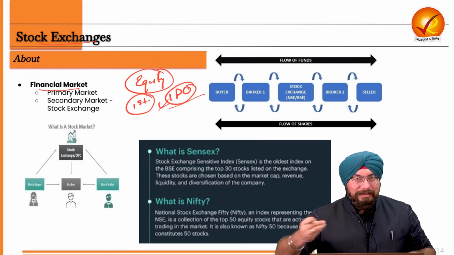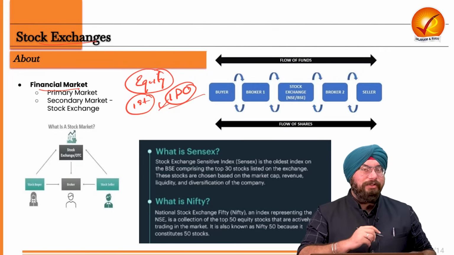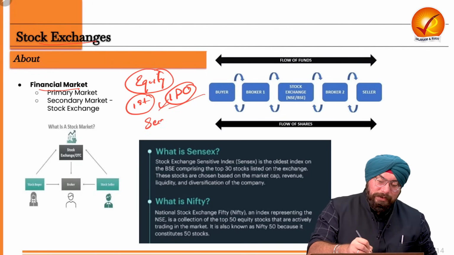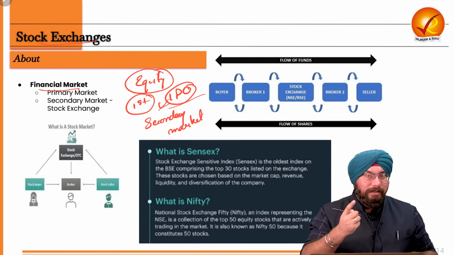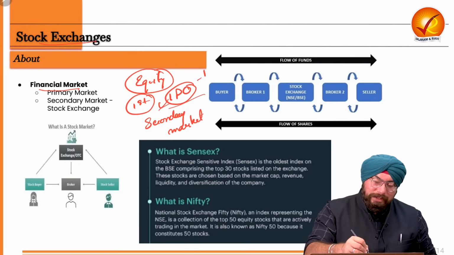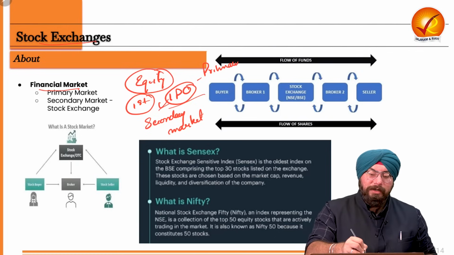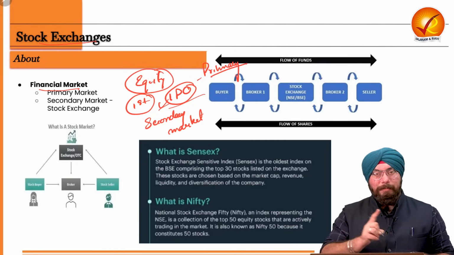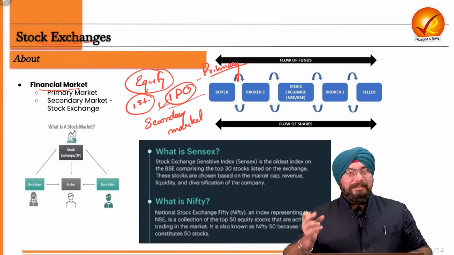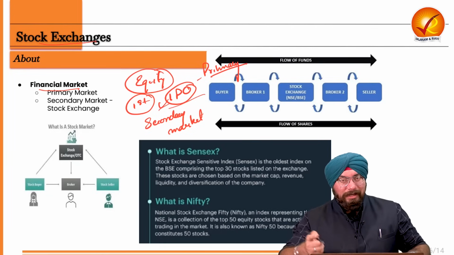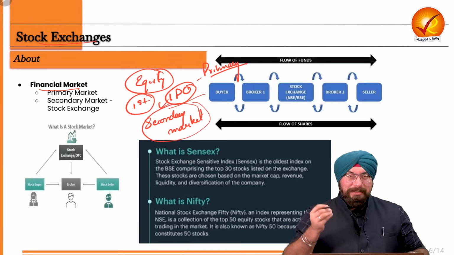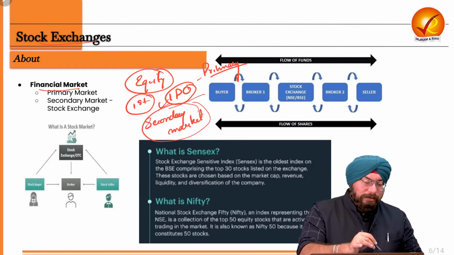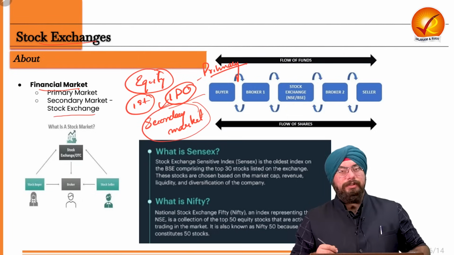So people amongst them, once they start trading in the shares, we come to the concept of secondary market. The first transaction, the initial public offering, in which market was it happening? It was happening in the primary market. So the initial public offering was happening in the primary market. But the sale and purchase of shares amongst the people themselves is happening in the secondary market. And the secondary market is nothing but the stock market or the stock exchange which you see.